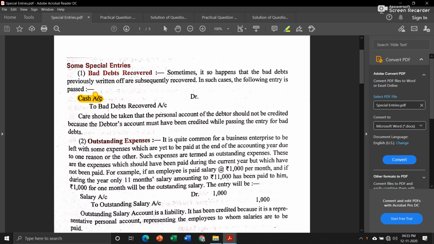That journal entry will be cash account debit, because we will be receiving cash from the person, but we will credit bad debts recovered account. Earlier, when we thought the amount was bad debts, we credited the debtor's account, but this time, when we receive that bad debts amount, we will credit bad debts recovered account. Care should be taken that the personal account of the debtor should not be credited, because the debtor's account must have been credited while passing the entry for bad debts.